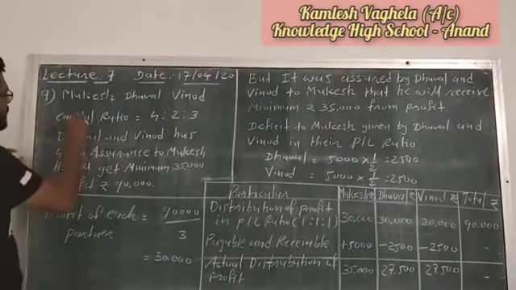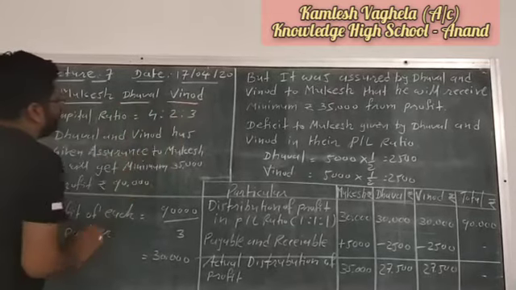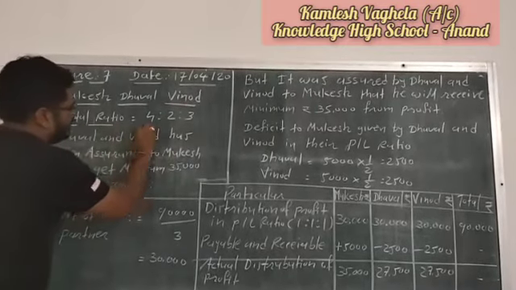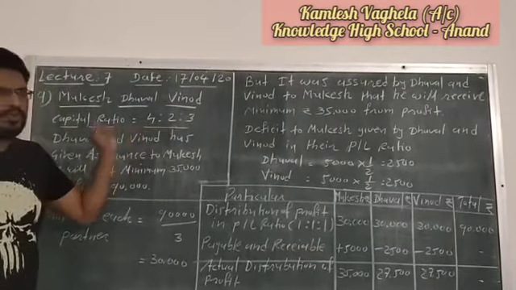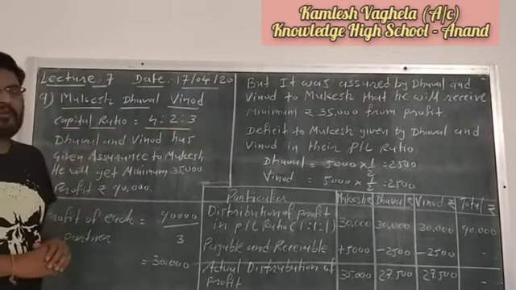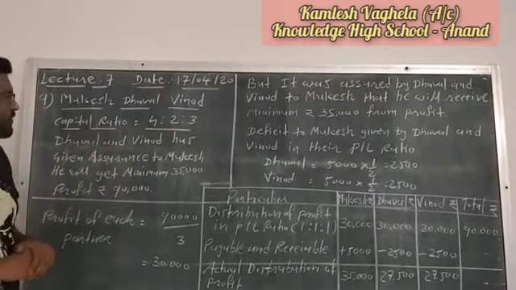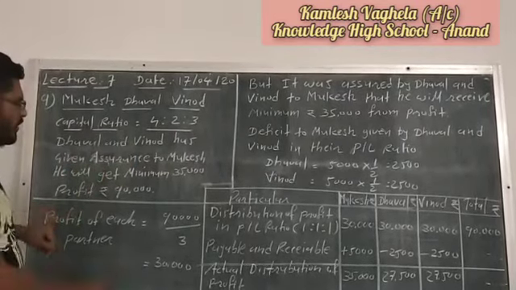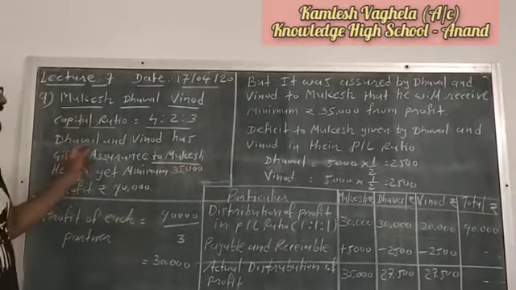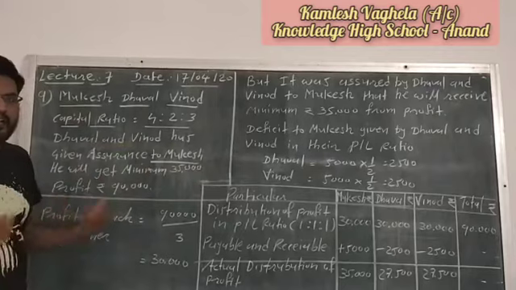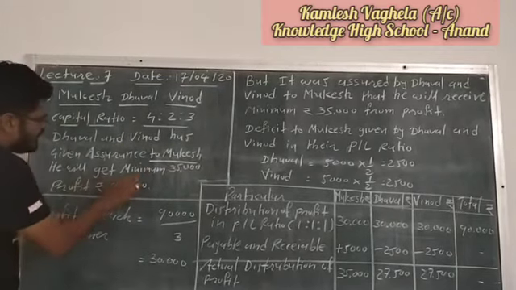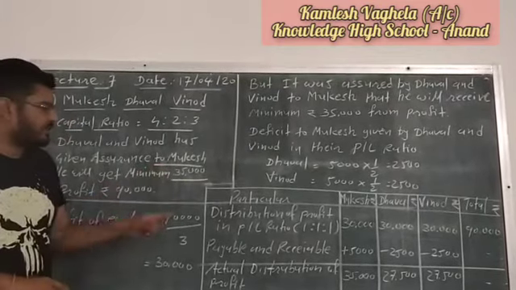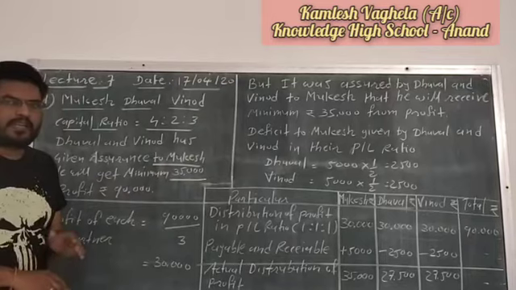Now Mukesh, Dhaval and Vinod are three partners and here they have given the capital ratio of partners, that is 4:2:3. It means they have not given their profit and loss ratio, they have given the capital ratio. Now Dhaval and Vinod have given assurance, meaning guarantee, to Mukesh. What kind of guarantee? Mukesh will get a minimum of 35,000 rupees from the profit at any cost.